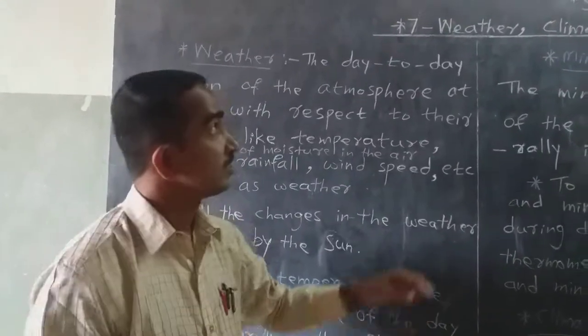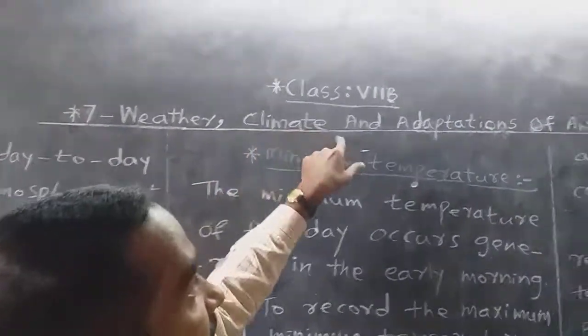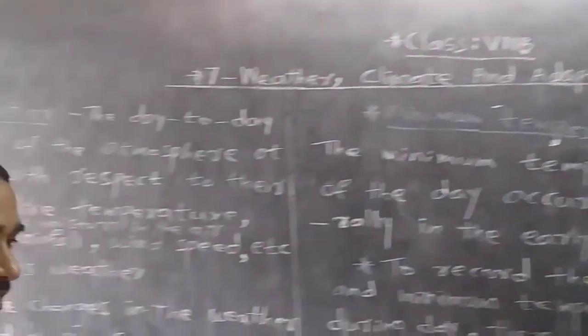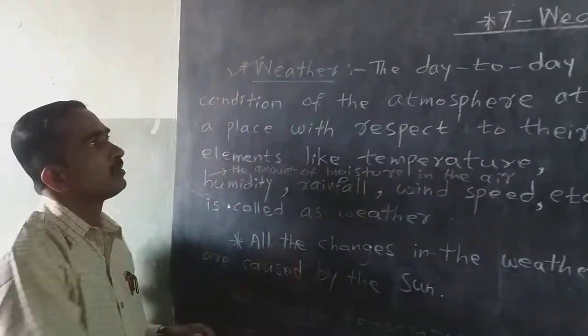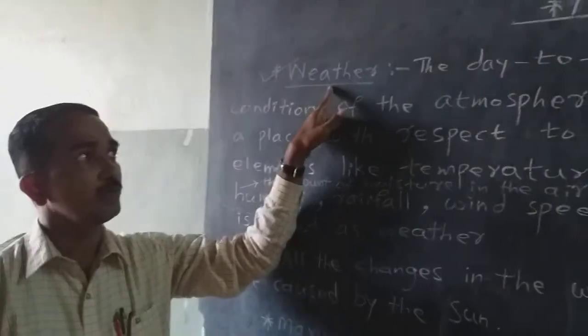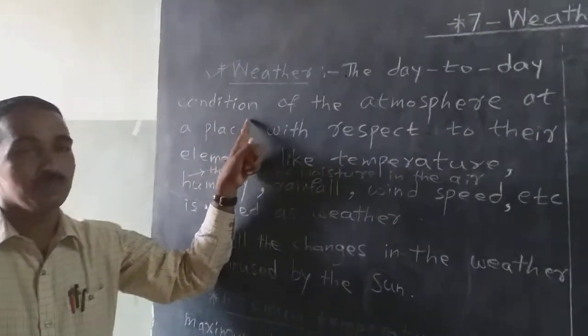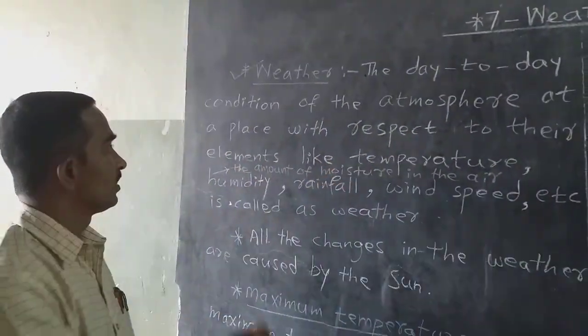Good morning, students. Today I will start unit number 7, weather, climate and adaptations of animals to climate. In this first unit is weather. The definition of weather: the day-to-day conditions of the atmosphere at a place with respect to the elements.